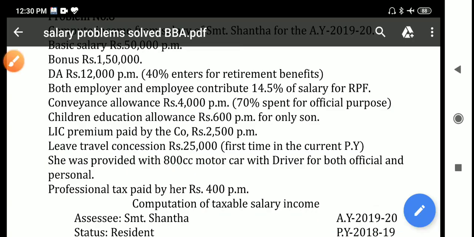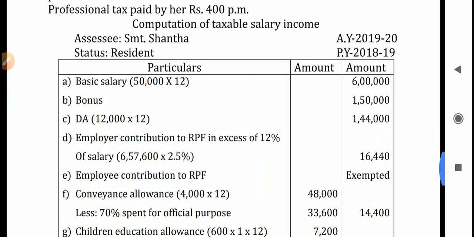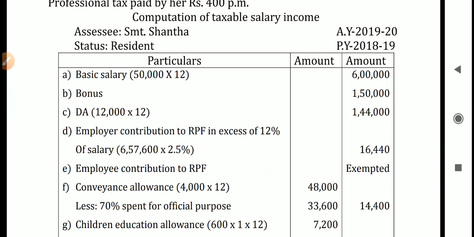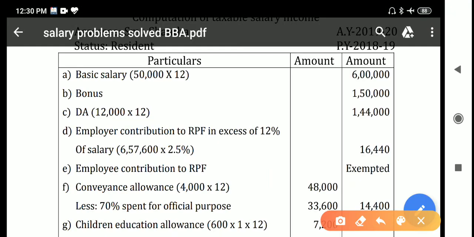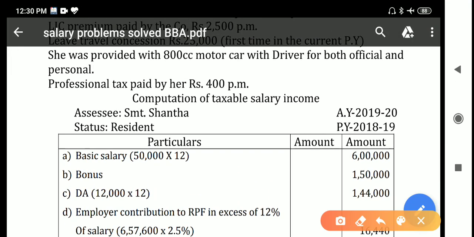But if the professional tax is paid by the employee, it is only considered in deductions under section 16. So now let me explain the answer for this question. First, write the heading: computation of taxable salary income. Next, write the assessee name Srimati Shanta, assessment year 2019-20, residential status resident, and previous year 2018-19.